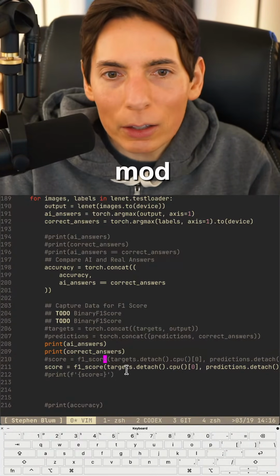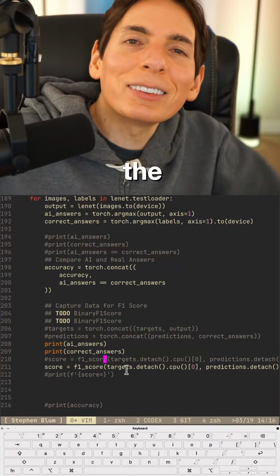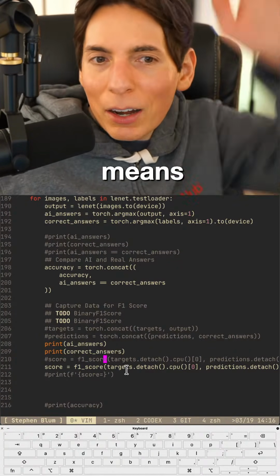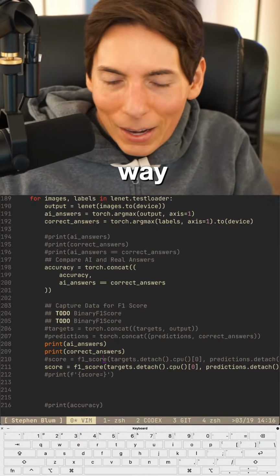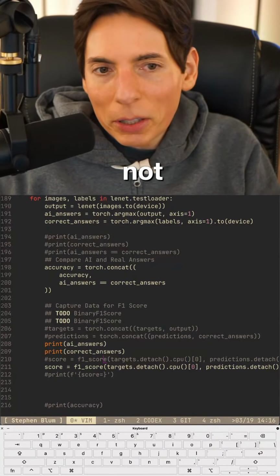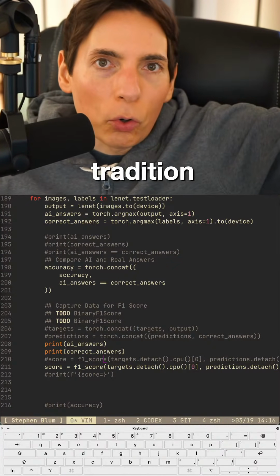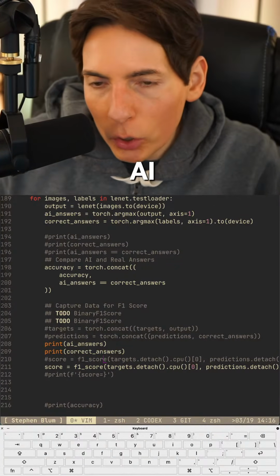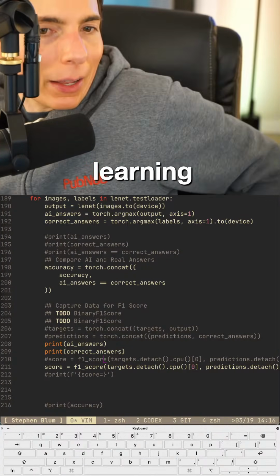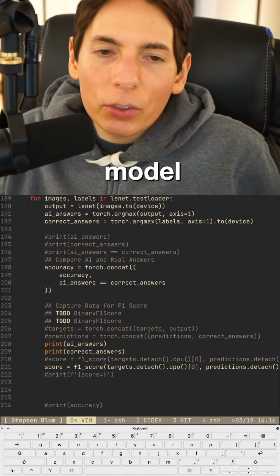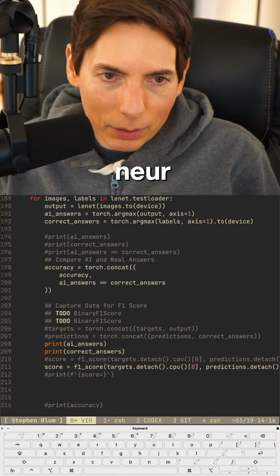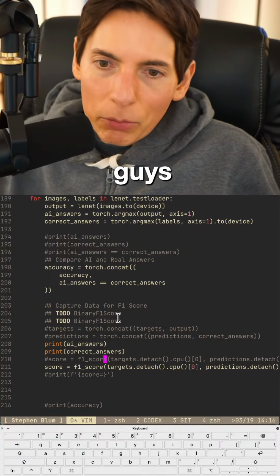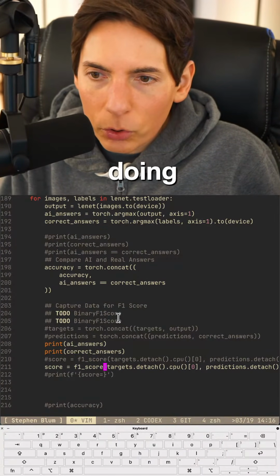Or you're modifying the LLM itself. See, that's one of the things that these days, everyone thinks that when you say AI, it means LLM. And I don't mean that in a bad way. This is not a large language model. This is traditional AI. Deep learning. This is a convolutional neural network. This is a CNN. We're doing CNN, you guys. And we're doing F1 score right now. We're doing our best on the F1 score.